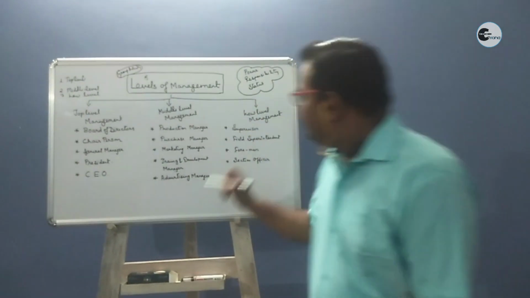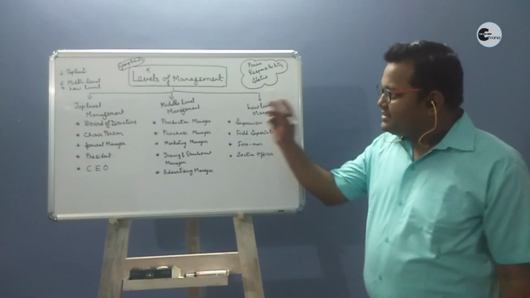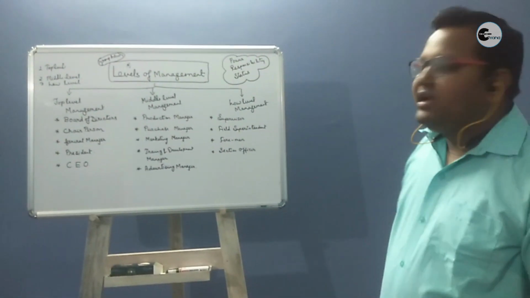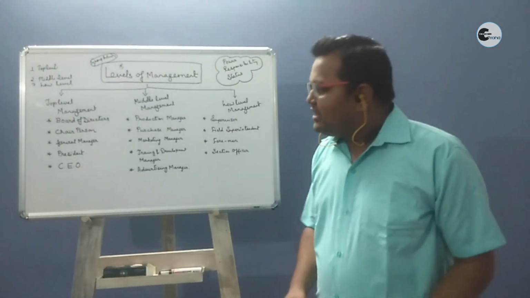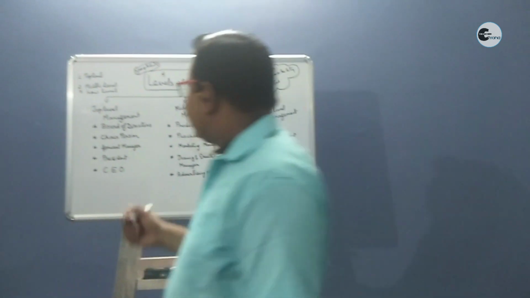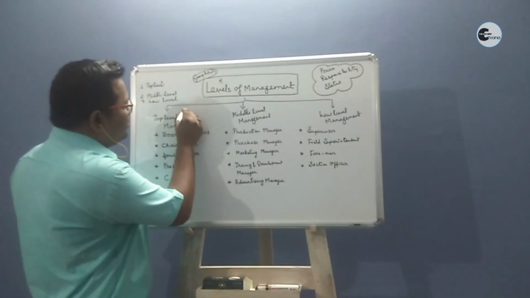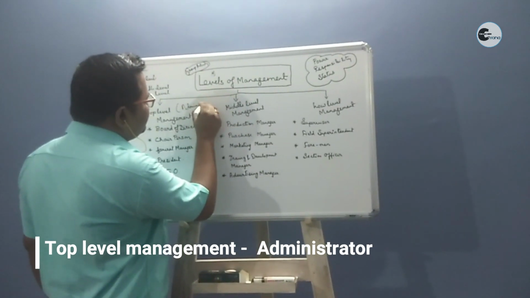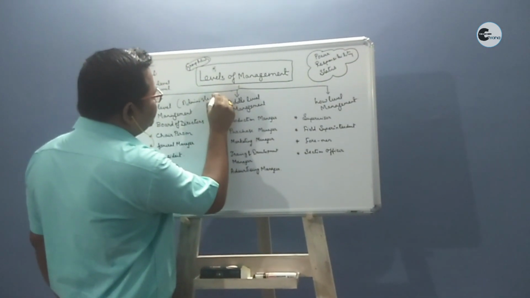Okay, now here we have basically studied the different levels of management, and we can conclude that top level are the supreme power. Therefore, we can say that top level management is known as what? Administrator.